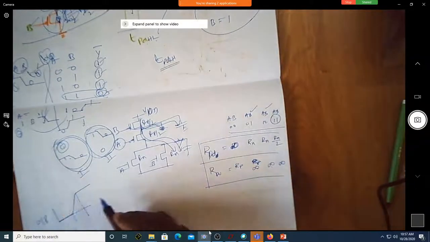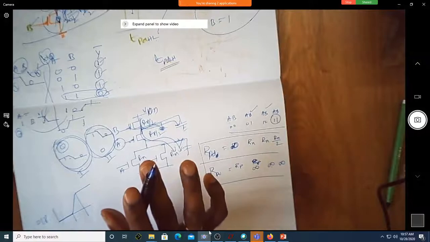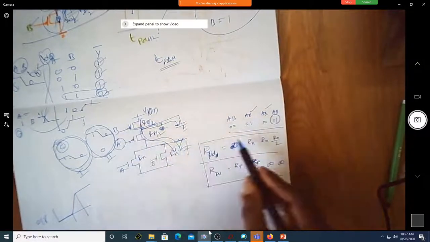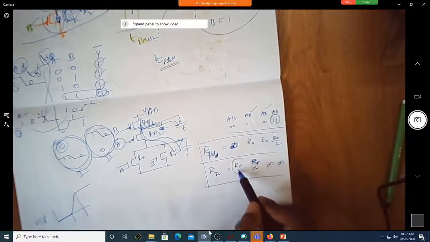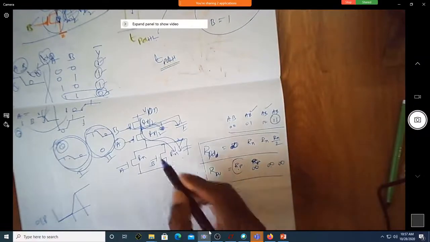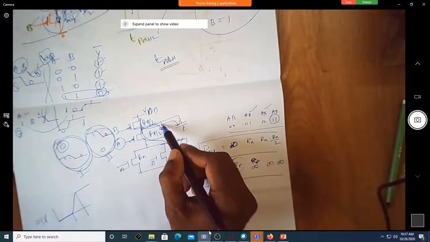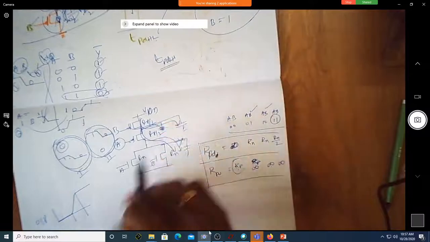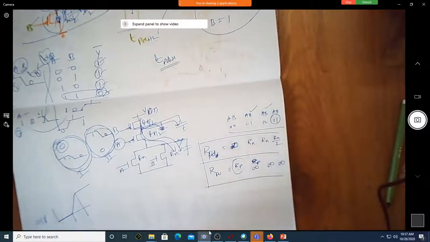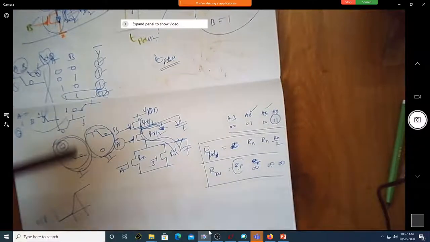Of course, in both cases the output will go high. If you can see here, it is Rp only. But which node capacitances get charged matters a lot when you are going very close to the rise time and fall time calculations. Correct?